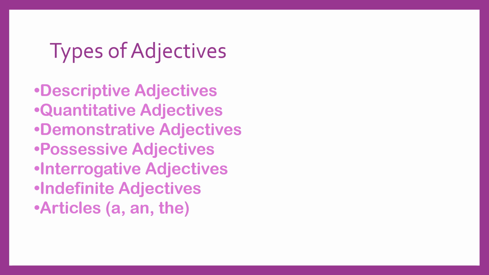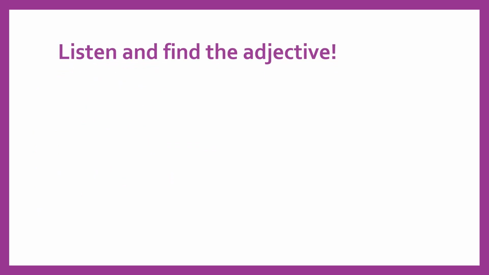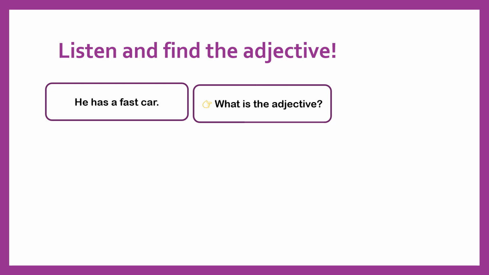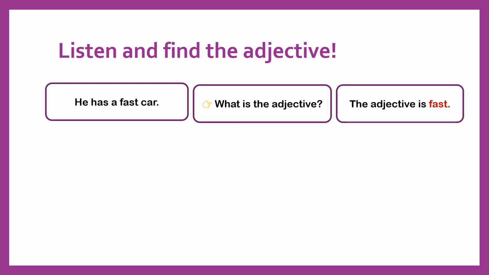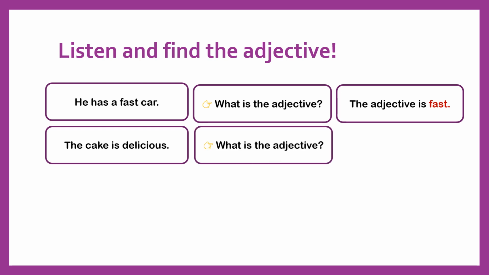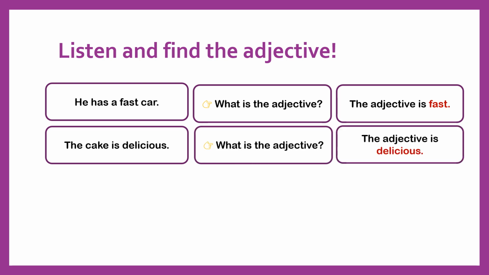All right. Let's move on to our quiz. Listen and find the adjective. Now it's your turn. I will say a sentence. Can you find the adjective? Number one, he has a fast car. What is the adjective? The adjective is fast. The cake is delicious. What is the adjective? Come on, everyone. The adjective is delicious.